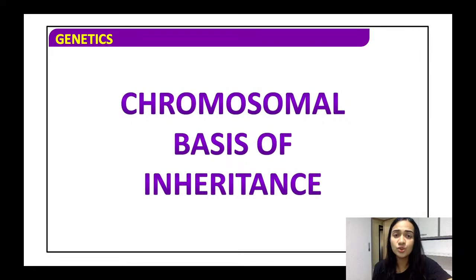But though it resembled them, why was the chromosomal basis accepted readily, while Mendel's law was not accepted very readily? Now it is very recognized, but in those times it was not. And also, we will learn in this video about a unique concept called pleiotropy and how it affects some genes, and we will learn two diseases relating to it, very important, that is sickle cell anemia and phenylketonuria.